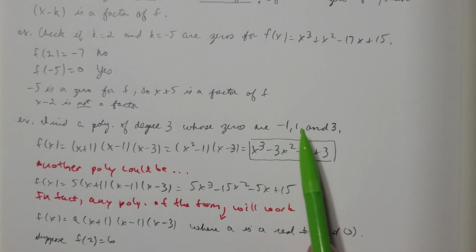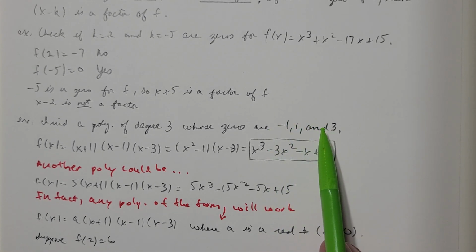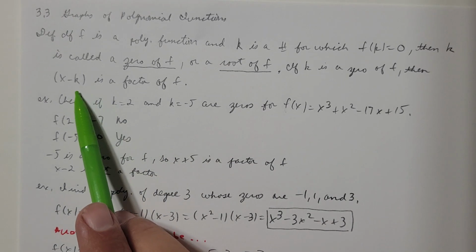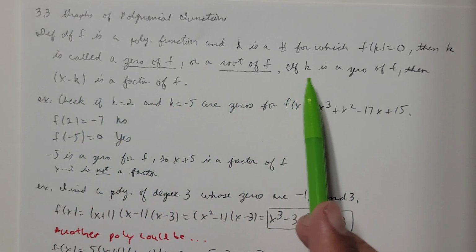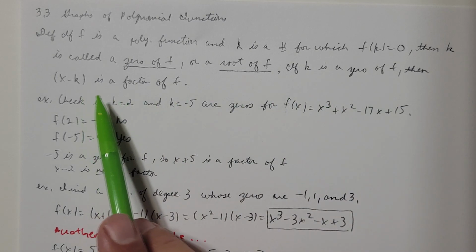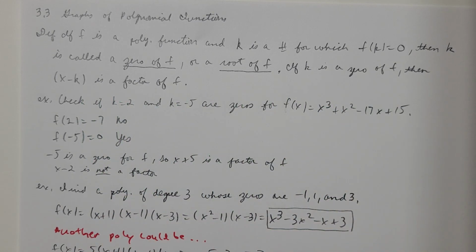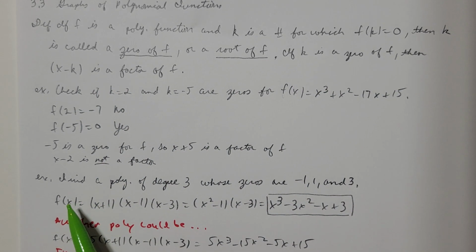Knowing that these three numbers are zeros means that I'm going to know three factors. If k is a 0 of f, then x minus k is a factor of f. That means that if I call this function f of x, it's x minus -1, the same as x plus 1, times x minus 1 times x minus 3.